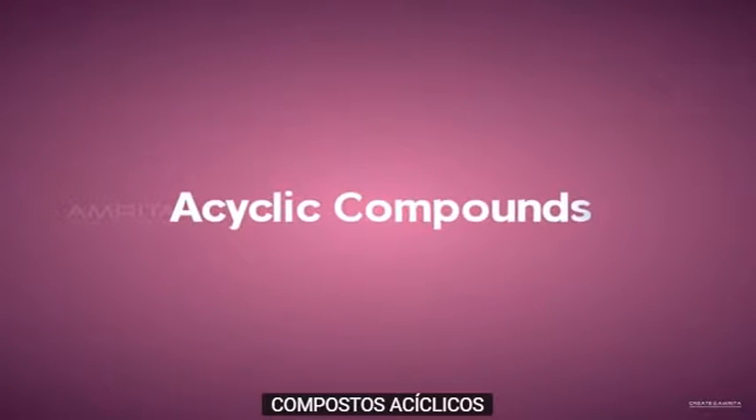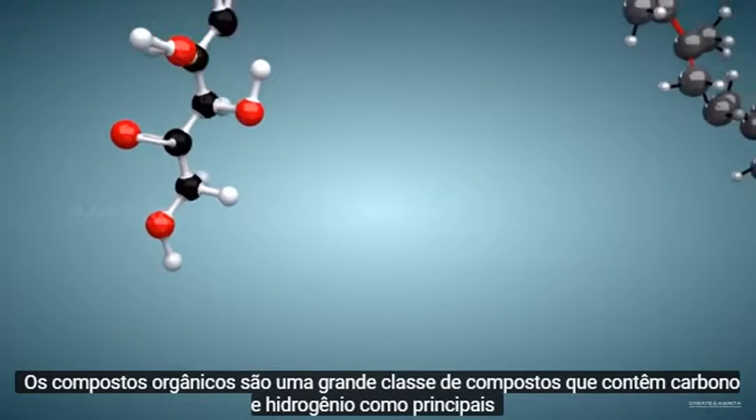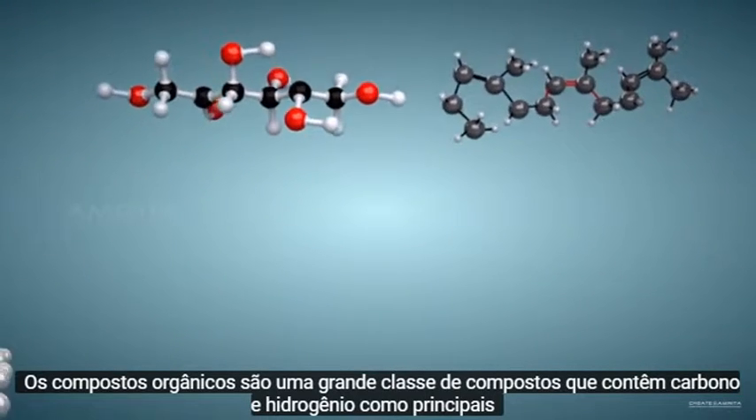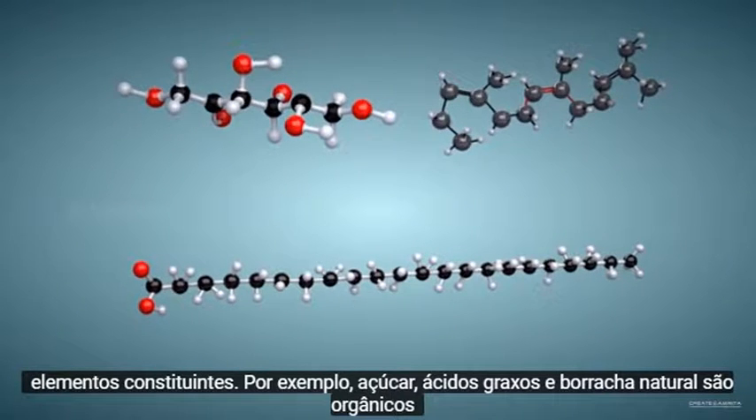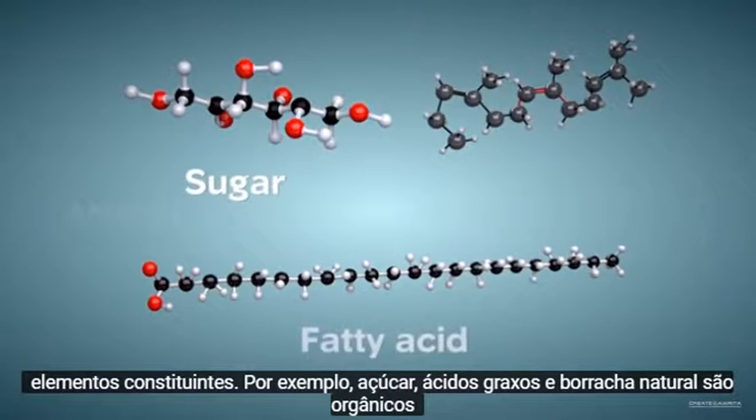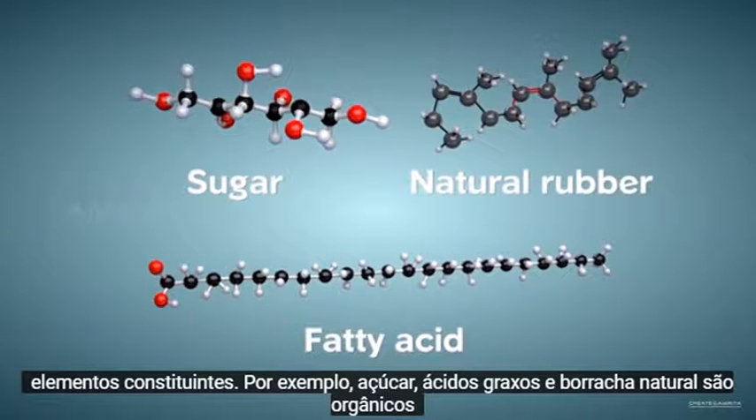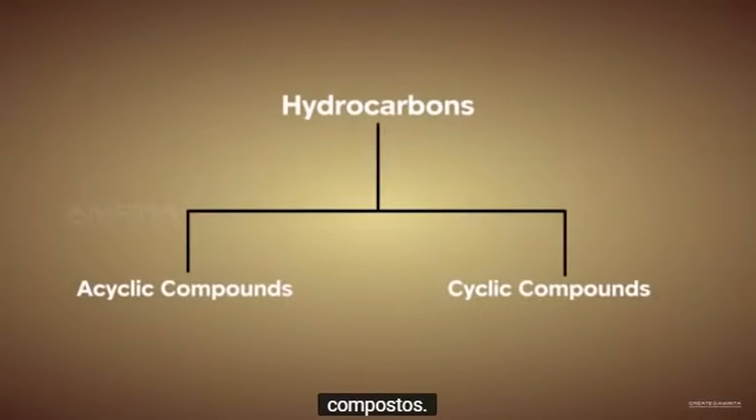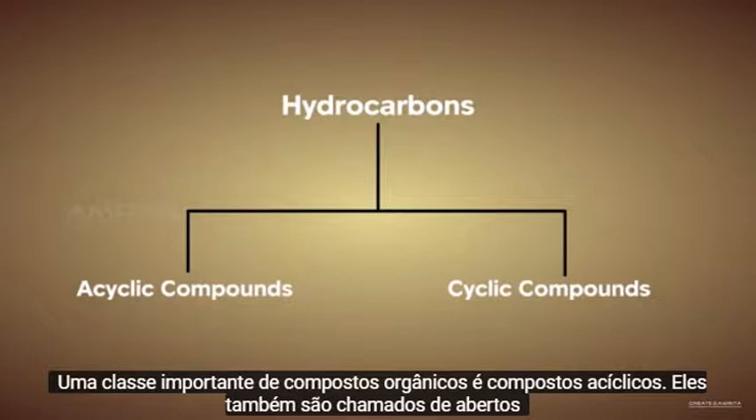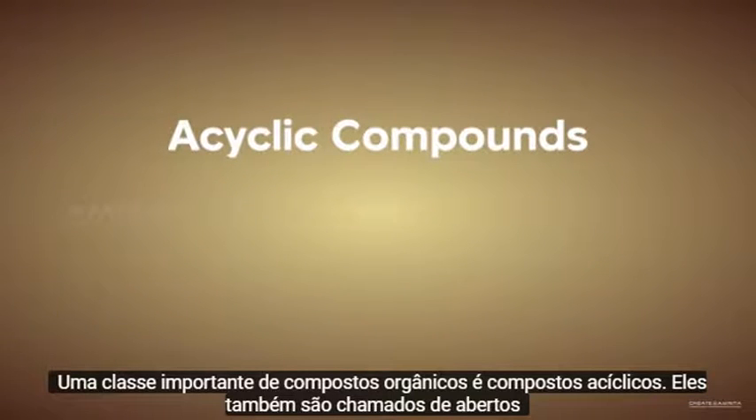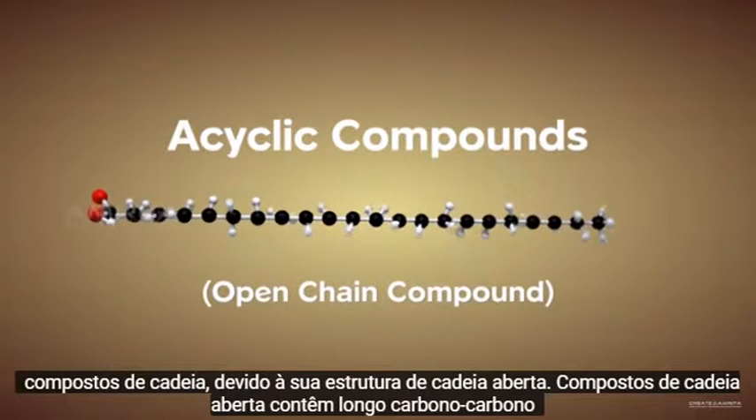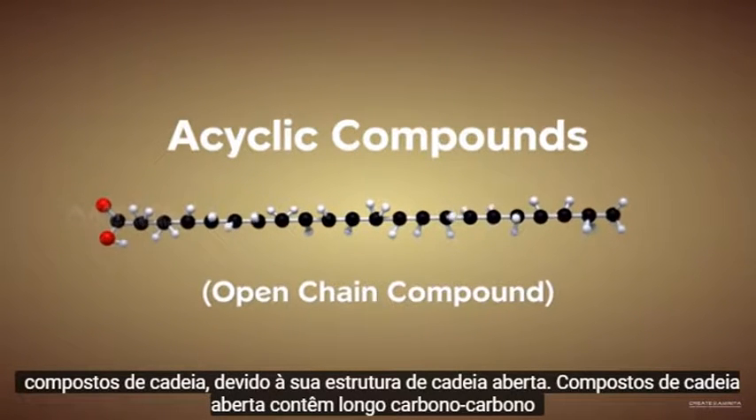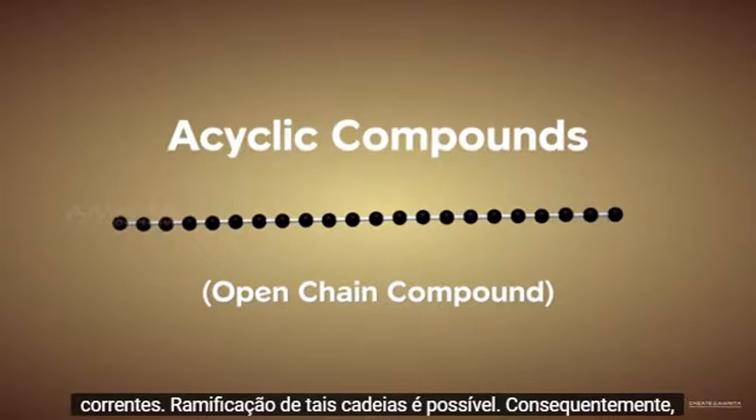Acyclic compounds. Organic compounds are a large class of compounds which contain carbon and hydrogen as the main constituent elements. For example, sugar, fatty acids, and natural rubber are organic compounds. One important class of organic compounds is acyclic compounds. They are also called open-chain compounds due to their open-chain structure. Open-chain compounds contain long carbon-to-carbon chains.